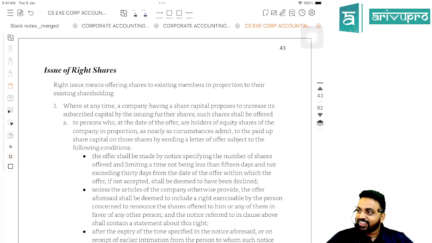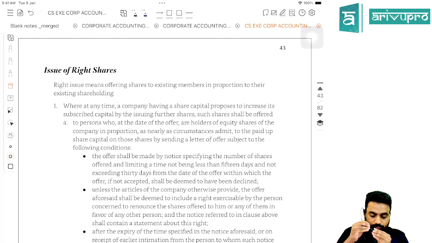So, whenever the company wants to raise money from the public, they should first offer it to the existing shareholders. That is the right of the existing shareholders, right? So that offering of shares to the existing shareholders by the company is known as a right issue. This is done just to make sure dilution of ownership won't happen, right? And it will be done in proportion.